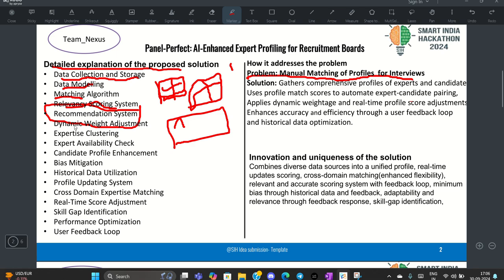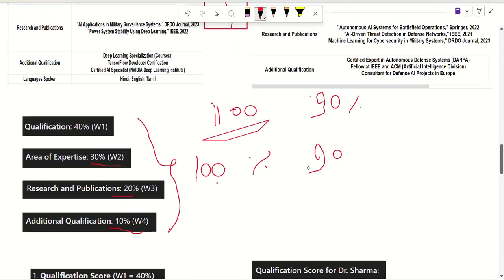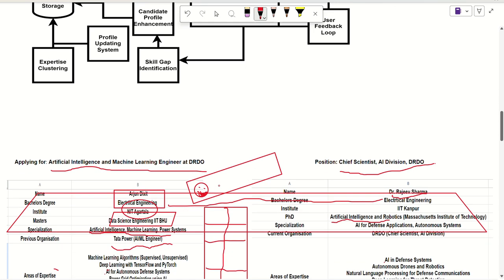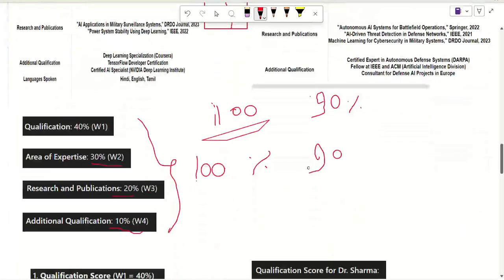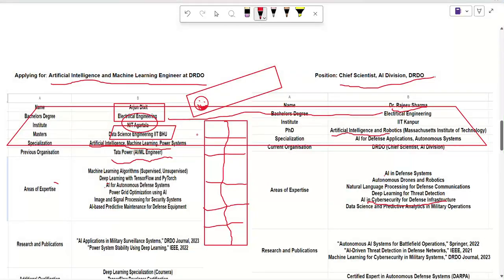We also have a feature of dynamic weight adjustment. Let's see what dynamic weight adjustment is. Let's say the candidate, in this example, is not applying for machine learning, but for some electrical engineering related role. Within the qualification, we basically have two divisions in this example, bachelor's degree and master's degree, and let's say we have given 50-50 weight to both. Now since electrical engineering is more relevant, manually we can give more weightage and relevancy percentage to electrical engineering.